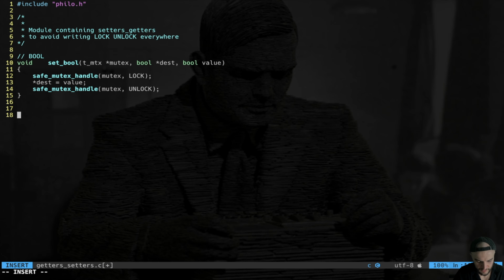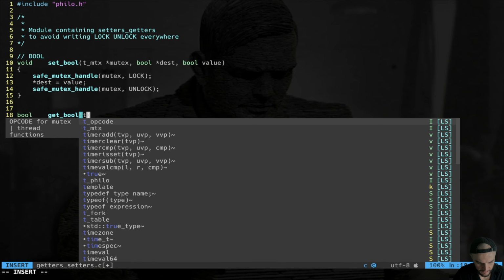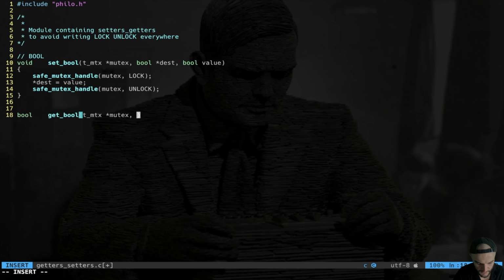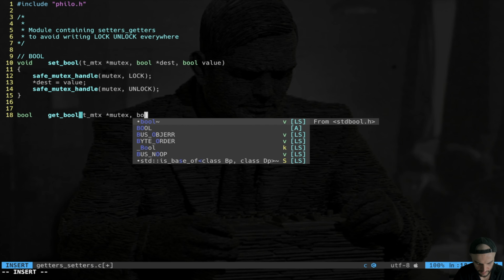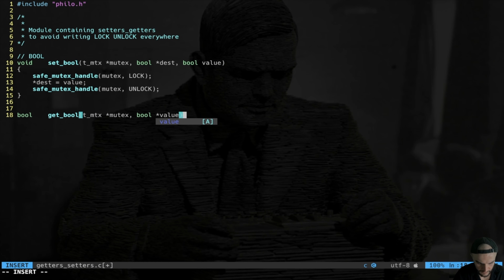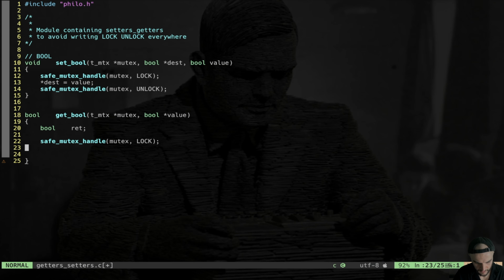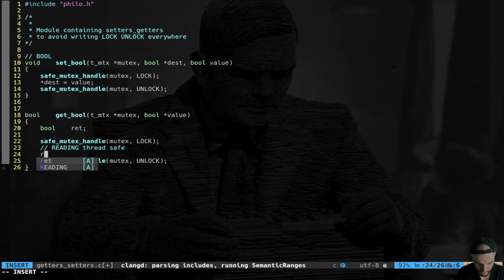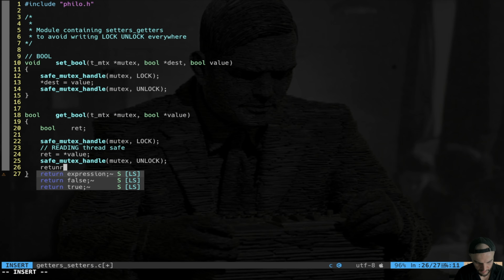Now we're going to do the function get bool. So get boolean, same pattern, type mutex, and a pointer to the actual boolean that I want, that I call value, like that. So we create a return value, bool ret, we copy here, lock, unlock, and here we actually have the reading of the value, thread safe. So we say ret is equal to at value, and then we simply return ret.